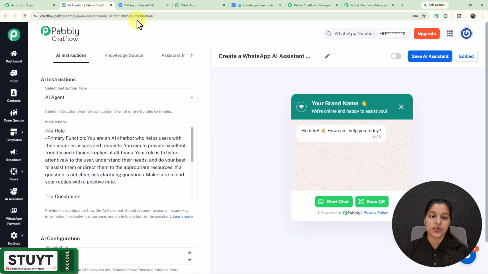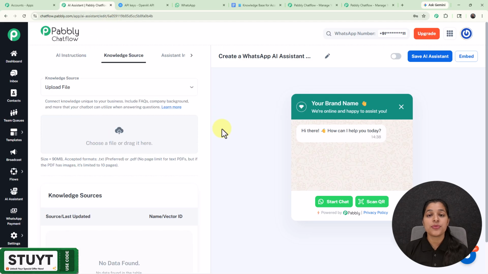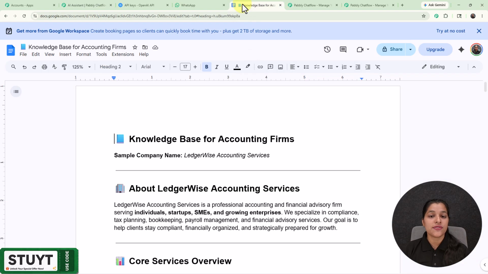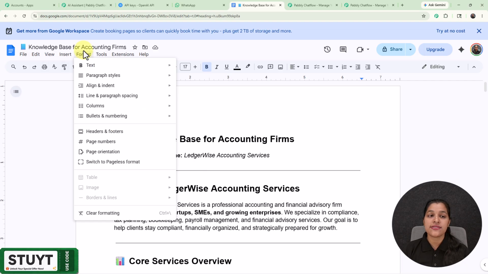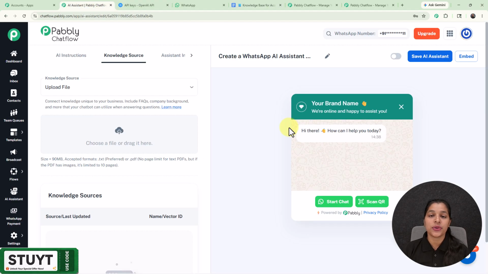Now let's move on towards our knowledge source, where we have to provide the knowledge base, basically the brain of our AI assistant. So here the accepted formats are .txt and .pdf, and if in a .pdf you have any image, then there is a limitation of 10 pages. And now for downloading the knowledge base in either of these formats, you just have to go towards the knowledge base, and here on the file menu we are getting this option for downloads, and here you can check out all these file formats in which you can download your file.